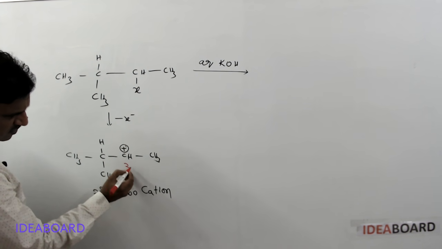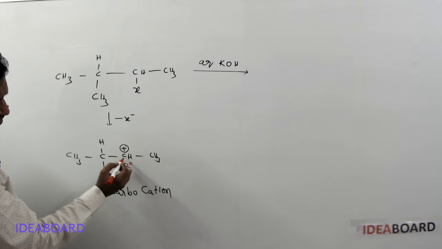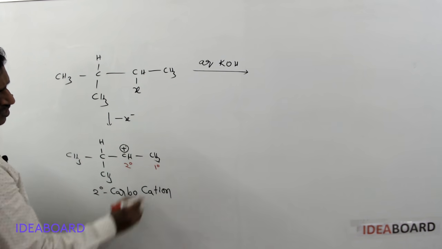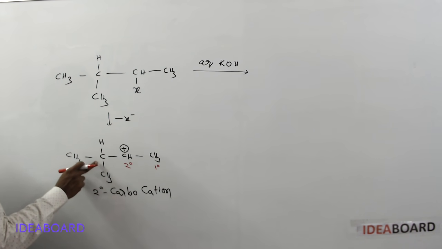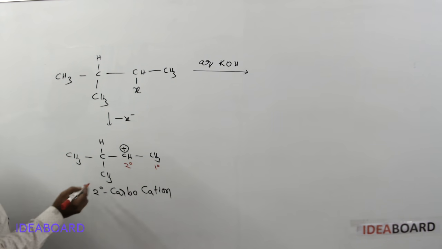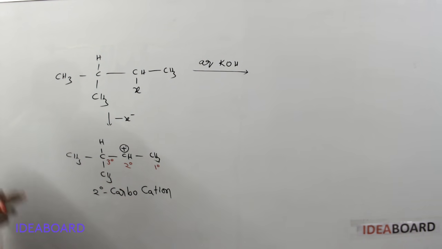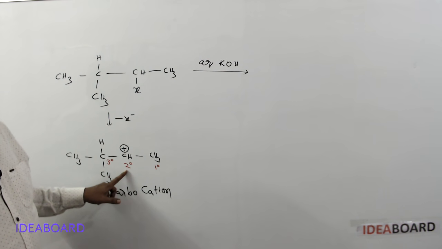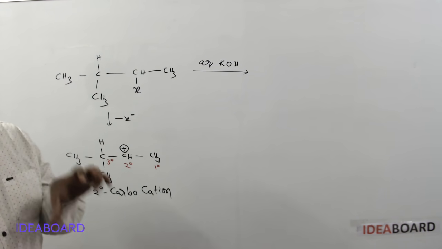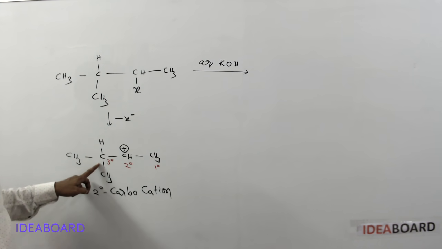So I said this is a secondary carbocation. The adjacent one here is bonded with one other carbon, so this is a primary carbon. On the next side, this carbon is bonded with three other carbons, so it is called a tertiary carbon. As I already said, if the positively charged carbon is secondary or primary, a lower degree carbon, but the adjacent carbon is a higher degree carbon, a tertiary carbon here,